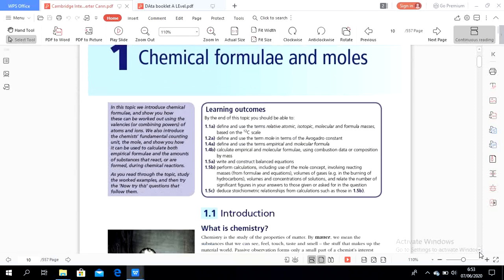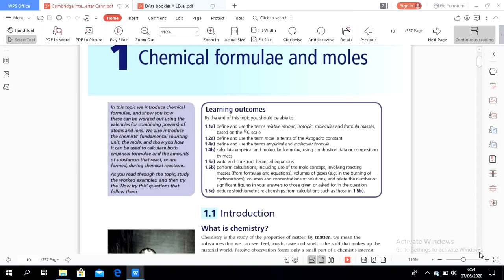AS level physical chemistry, chapter 1, chemical formula and moles. In this topic, we introduce chemical formula and show you how this can be worked out using valencies of atoms or ions. We know valency is the number of electrons in the outermost shell, and that number of electrons in the outermost shell determines the ion of that particular element.